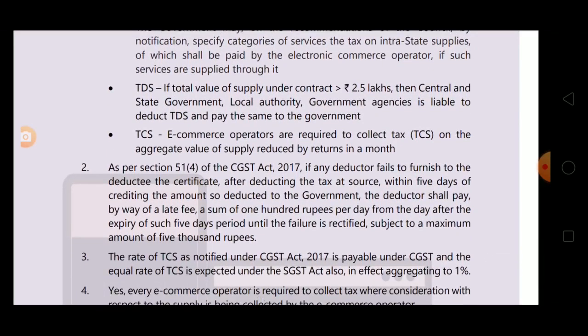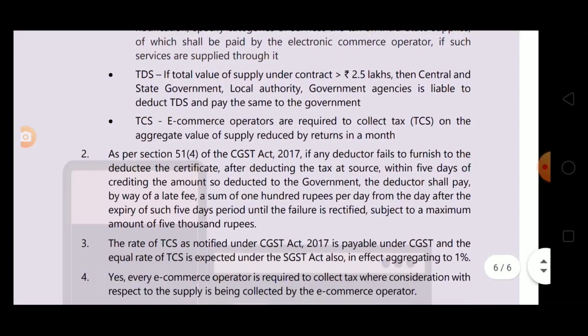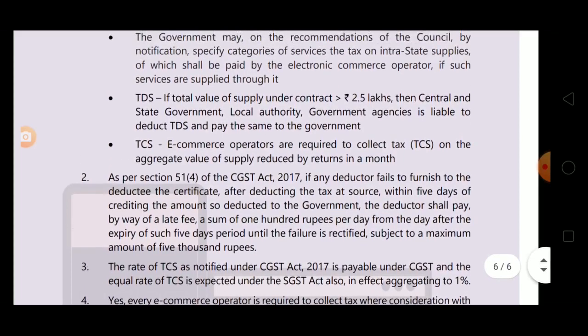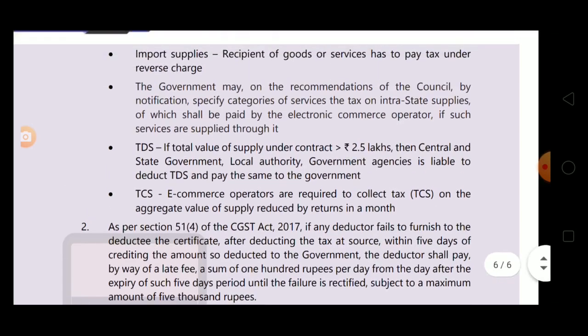Now, one more specific circumstance is TCS. E-commerce operators are required to collect TCS on the aggregate value of the supply reduced by returns in a month. So, these are four very specific circumstances. Okay.